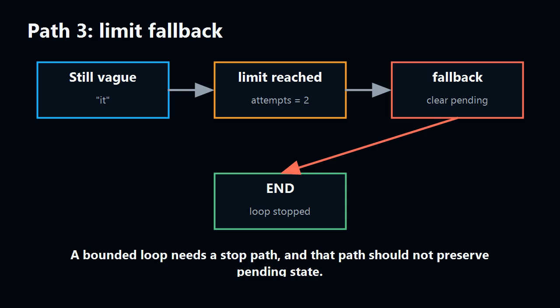If the user keeps answering with this, it, or the thing, the graph should not ask forever. After the limit is reached, the graph returns a useful fallback, clears pending clarification, and reaches end. This path ends the loop instead of preserving it.